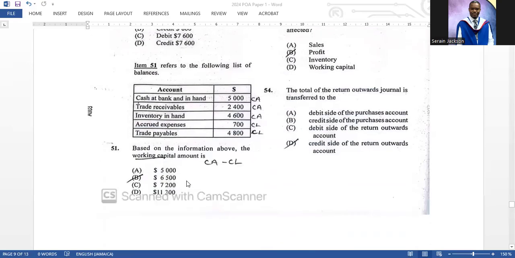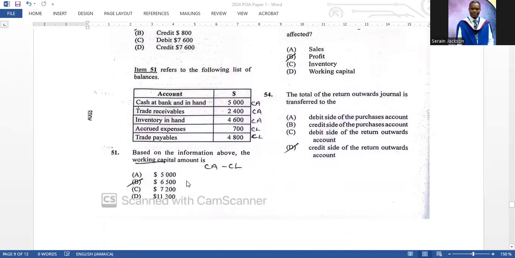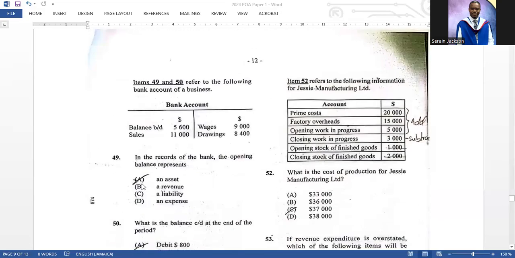Credit 800. Item 51 refers to the following list of balances. Based on the information above, the working capital amount is... and working capital is what? Current assets minus current liabilities. I went ahead and wrote the current assets there and the current liabilities there. So you just do the math and you get B, 6,500.